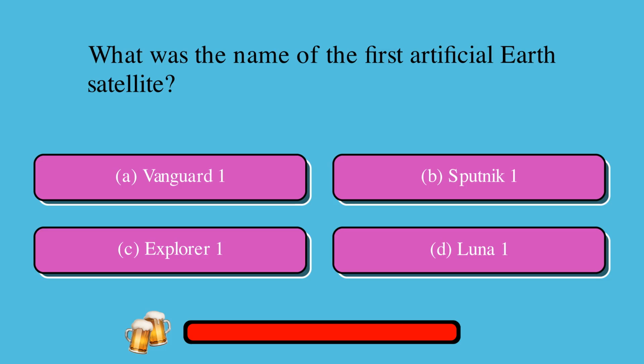What was the name of the first artificial Earth satellite? Is it A, Vanguard 1, or B, Sputnik 1, or C, Explorer 1, or D, Luna 1? The correct answer is B, Sputnik 1.